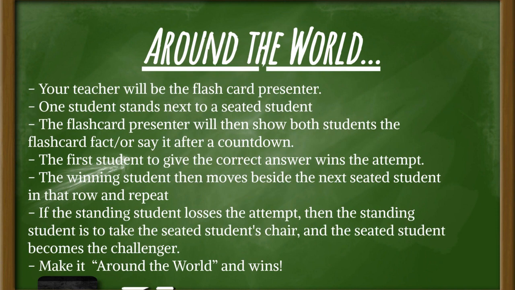For one of your reviews today, you are going to be playing Around the World. How this game works is you will each start by sitting on top of your desk. While you are sitting by your desk, one student will stand by the person next to them. Each of the students will be shown a math problem at the same time. It might be a multiplication problem, addition, subtraction, or division problem. Your job is to say the answer as quickly as possible. Whoever says the correct answer moves on to the next seat over. If you answer incorrectly, you move and sit in your seat and watch and cheer your friends on.